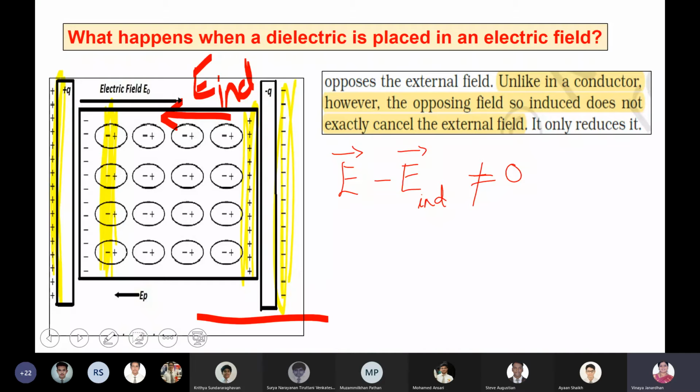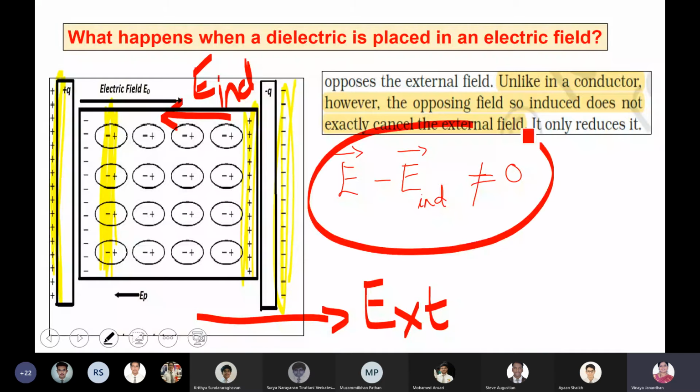Okay. What happens to the external field? The external field is this outside. Right? It will be acting towards the positive x-axis. The induced electric field will be acting towards the negative x-axis. Right? And at any point, both will not become equal to zero. There is some amount of electric field remaining, because the induced electric field will not be greater than or equal to the external electric field. So the total electric field inside your dielectric will not be zero. There will be some amount of electric field. The field inside gets reduced.